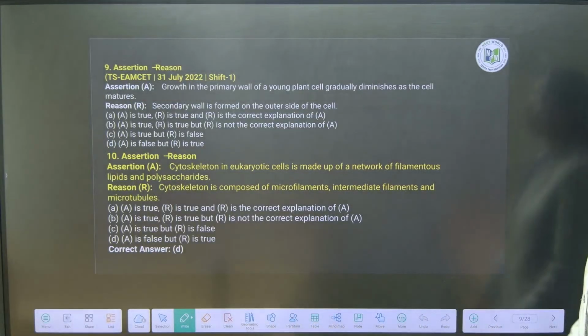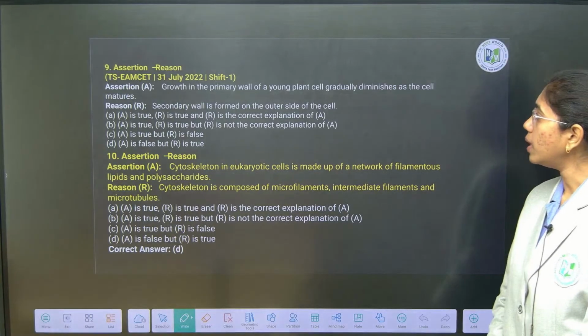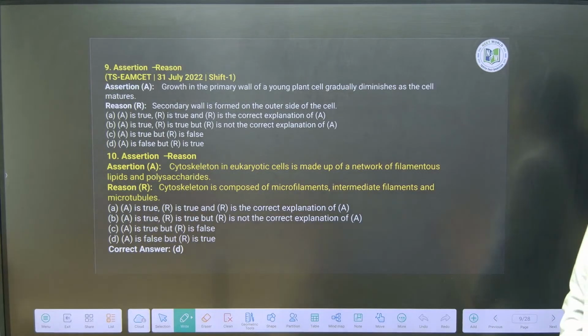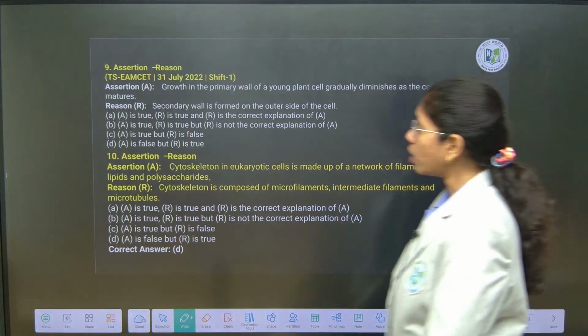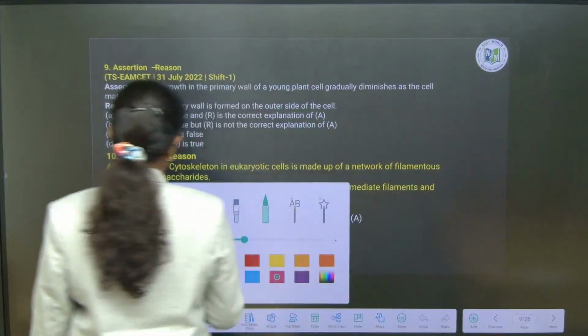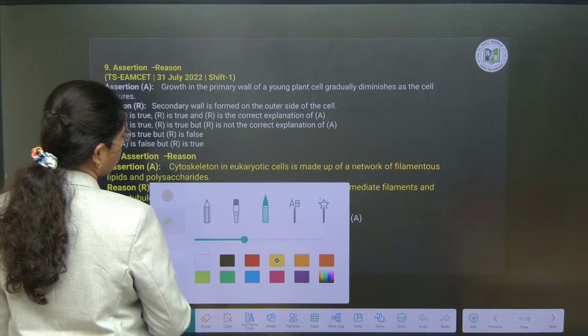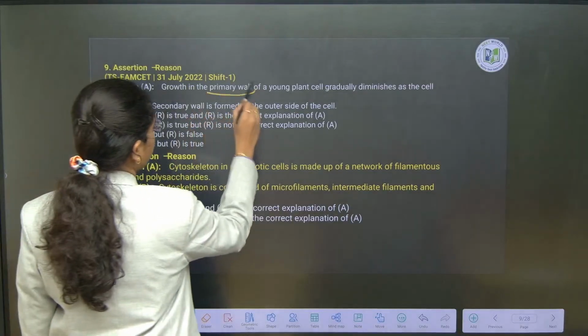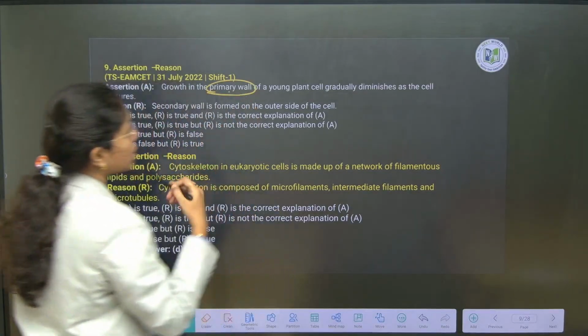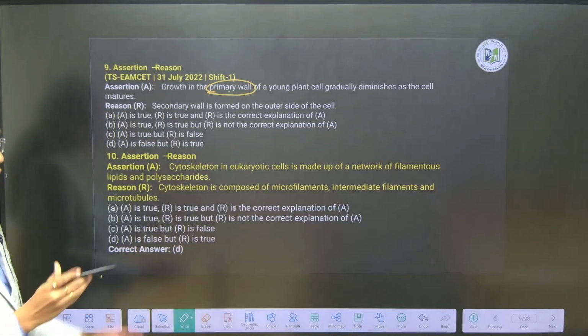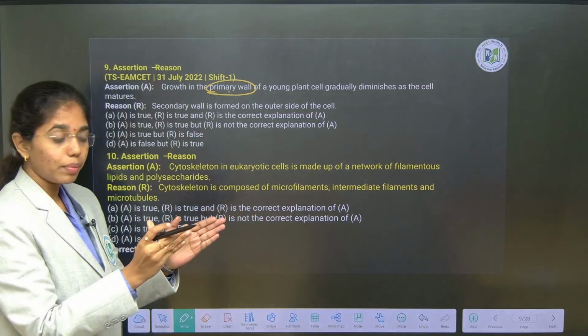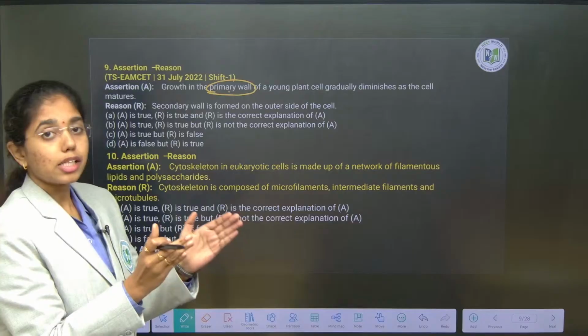Assertion reason type of question again. Growth in the primary wall of a young plant cell gradually diminishes as the cell matures, because secondary wall layers will be decreasing the space for the primary wall.